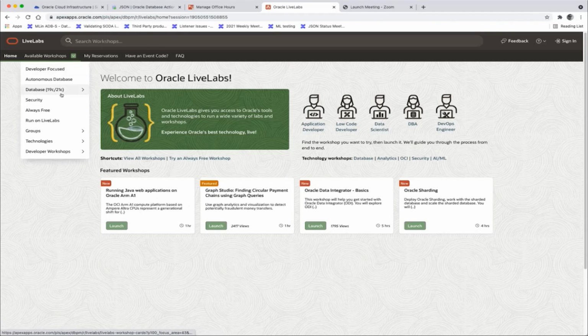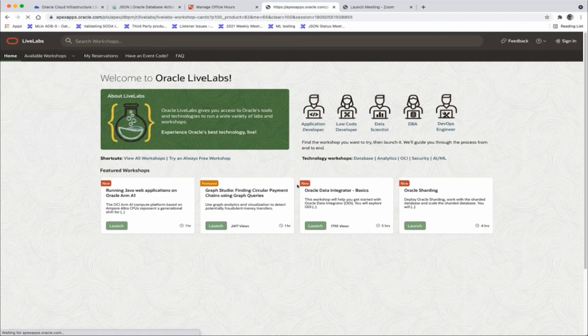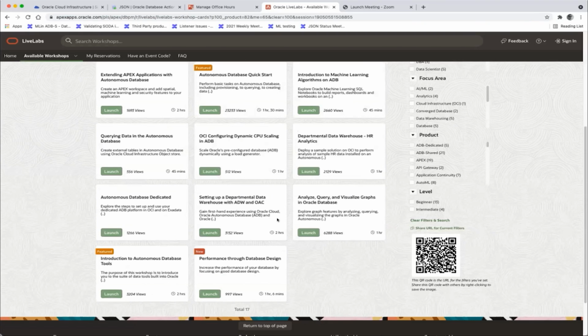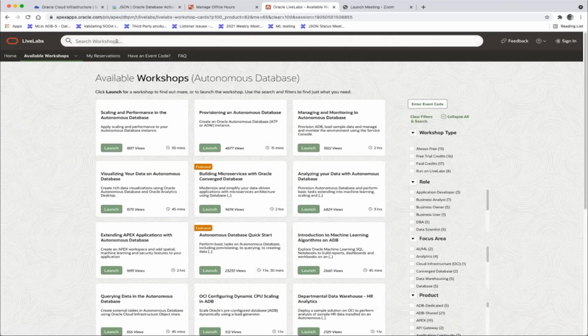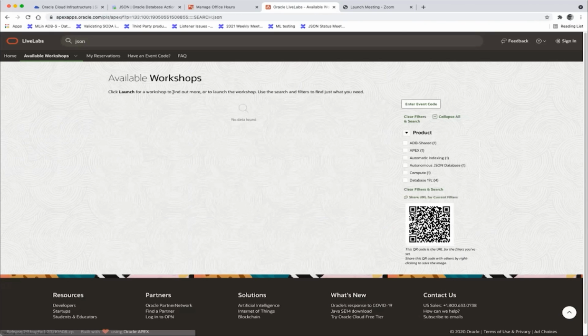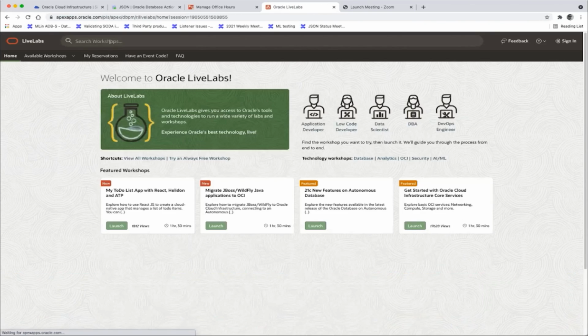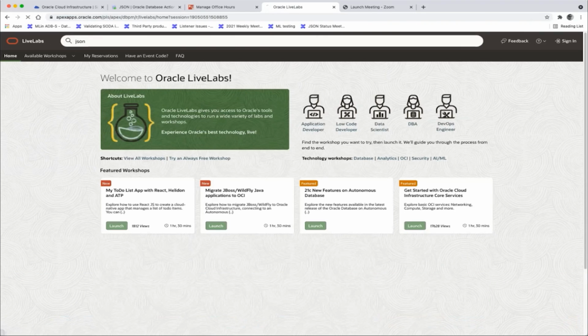They are organized around different topics, like autonomous database. Now it's showing a lot more. You see there's a bunch of different workshops, and I want to query this for JSON related things. I probably have to go back to the start page and look for JSON here.